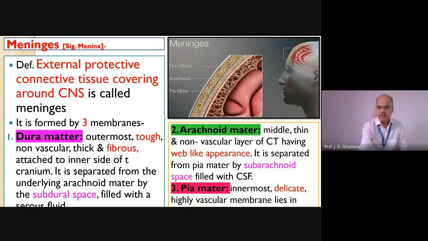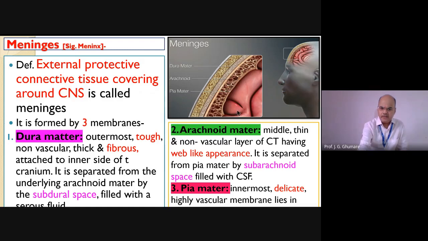This is the arachnoid mater, with wave-like nature, separated from the next layer, the pia mater, by the subarachnoid space. See, this is dura mater, subdural space, arachnoid mater, subarachnoid space, remember.